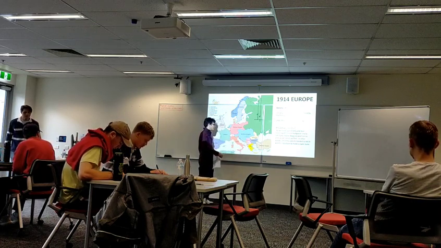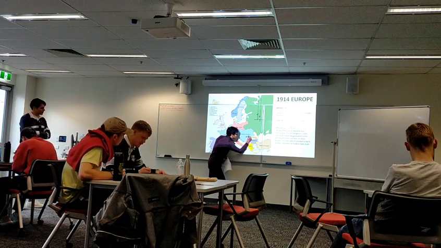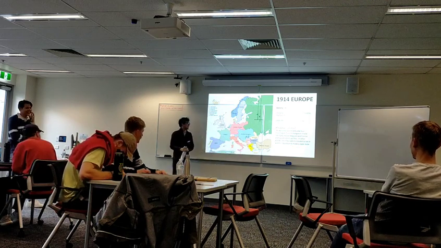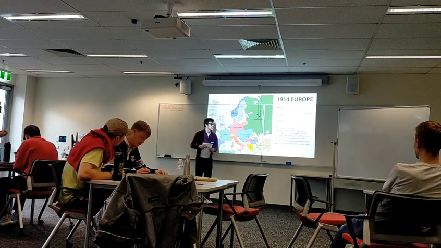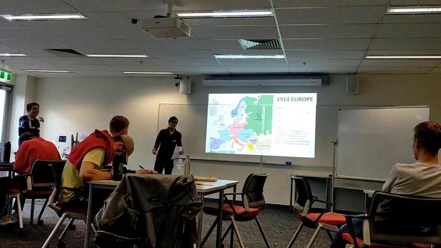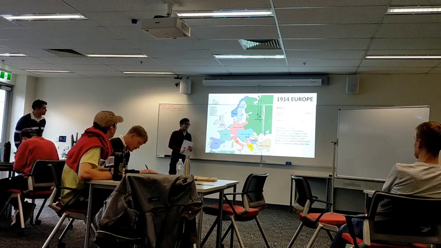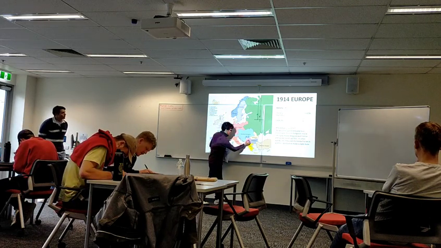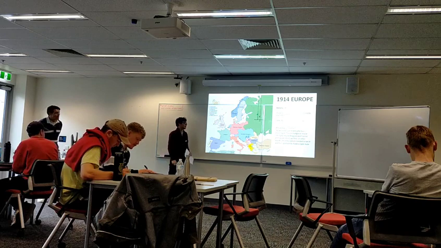So we have Serbia, let's draw that. Serbia shoots the Archduke here. We'll draw that on the board, and maybe you can do a little doodle yourself. We explained this a little bit last time, but obviously Austria-Hungary was not very pleased about that at all. So they decided, alright, we declare war on you, Serbia, because one of your residents has killed our prince.